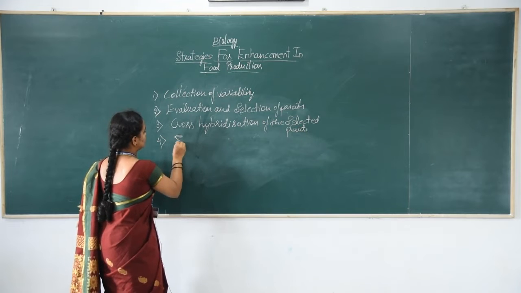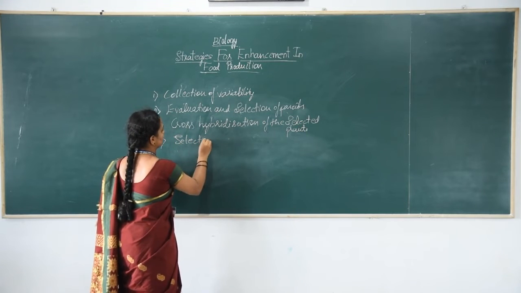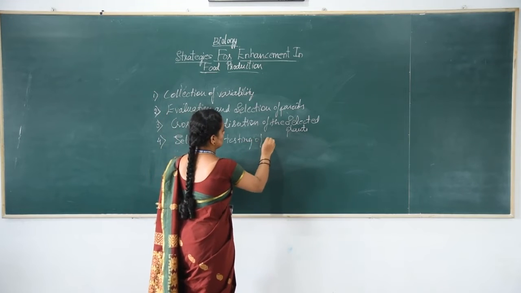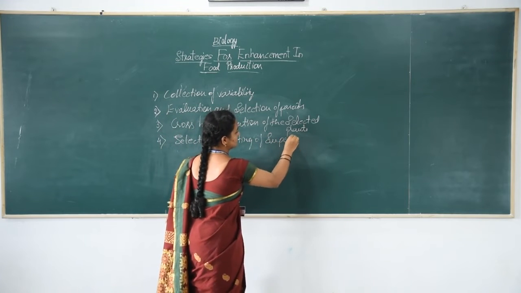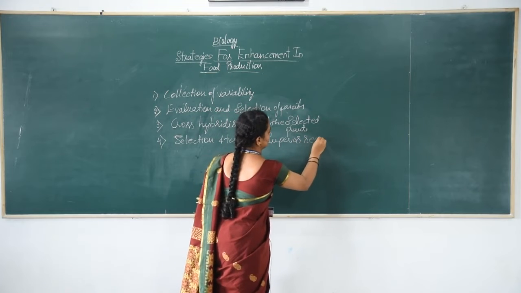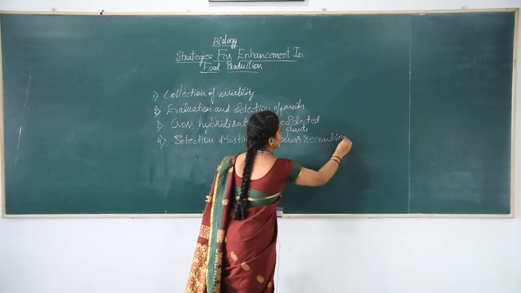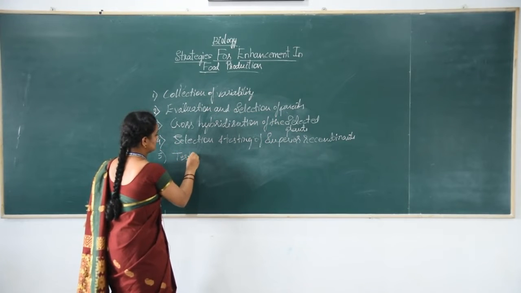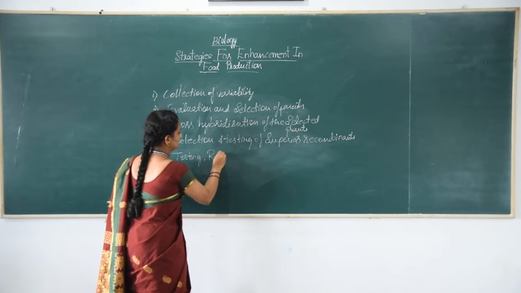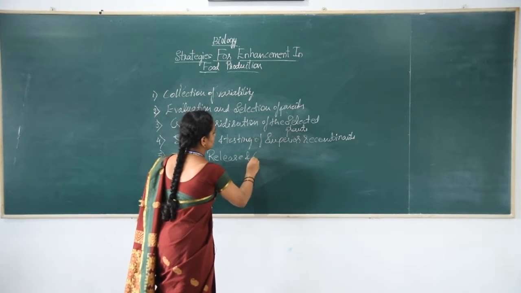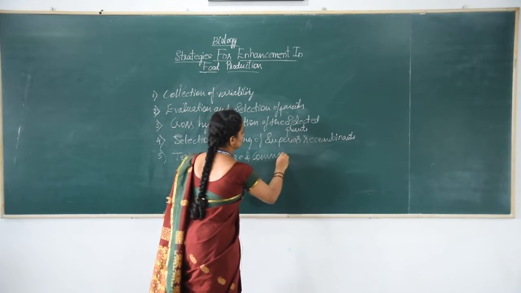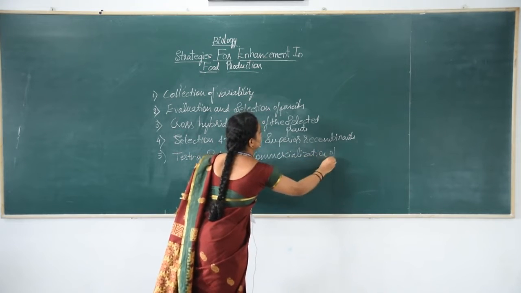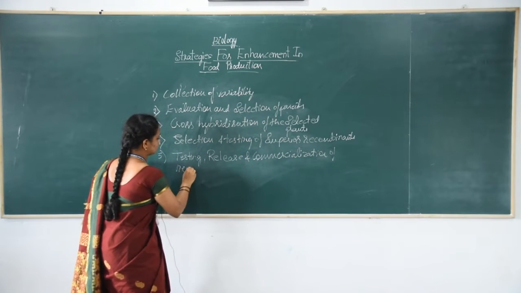Fourth one is selection and testing of superior recombinants, and fifth one is testing, release and commercialization of new cultivar.